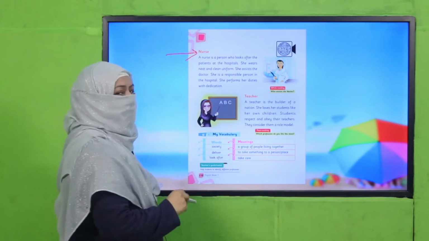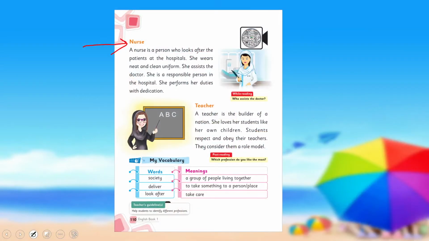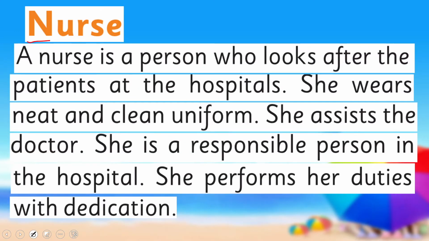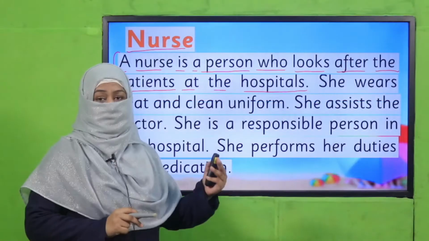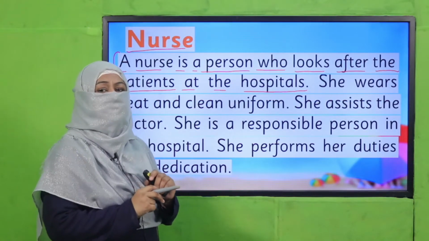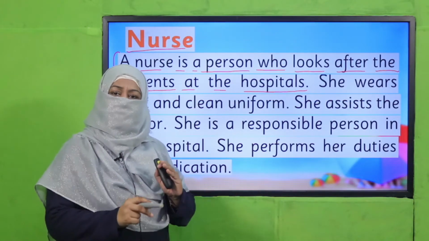I'm going to start reading from this page. First you listen to it carefully, then you'll read it by yourself. So here we go. Nurse. A nurse is a person who looks after the patients at the hospitals. This is a fact. Now, beta, as I told you, a fact is a statement which is true. One thing more, a fact is also something which you can prove that it's true. And if there is the name of a place or date, that is also a fact.